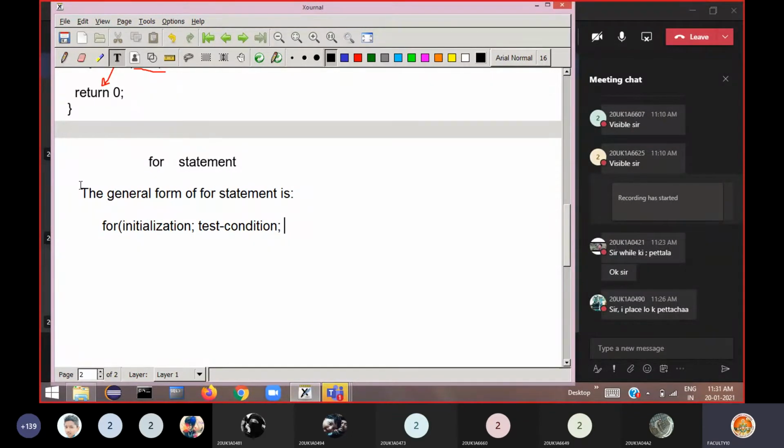That is the convenience or advantage of the for loop. Then here we increment or decrement the variable in the third section and close the for loop here. Then whatever logic you want to execute, you write all the statements inside the body of the loop. The body of the loop contains the actual statements, then close this for loop. So this is how the for loop can be written. The general form can be understood here.